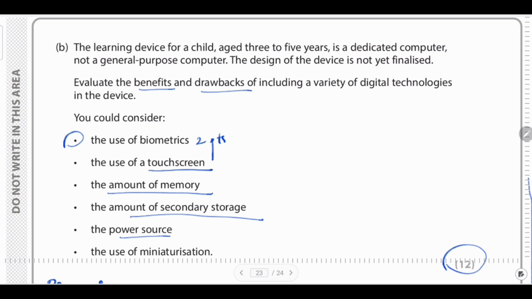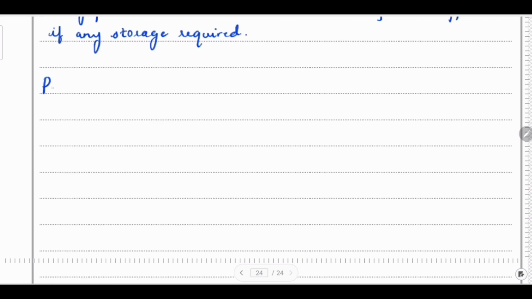Next one is regarding the power source. So we know that the child will be very active with this system. So a battery is really required to support portability. So if you're providing only the mains power, it won't be suitable because you know that the child will not sit in the same place for a very long time. So you can include these 2 points.